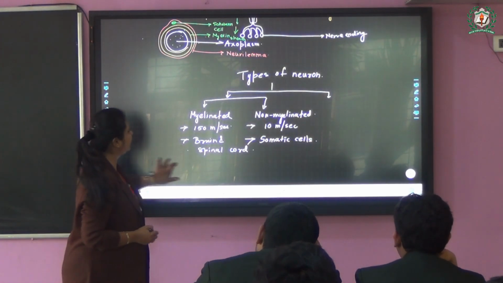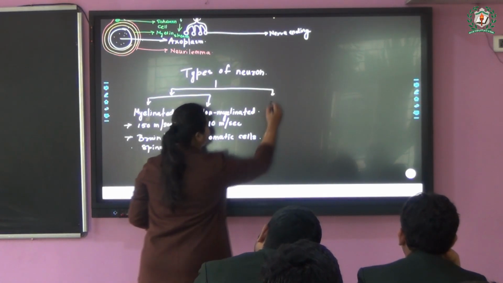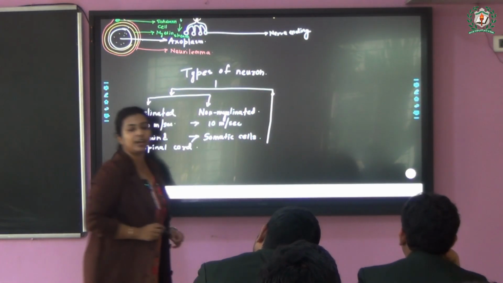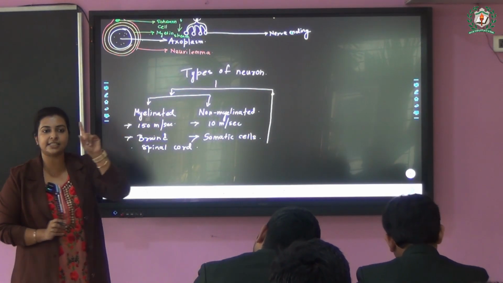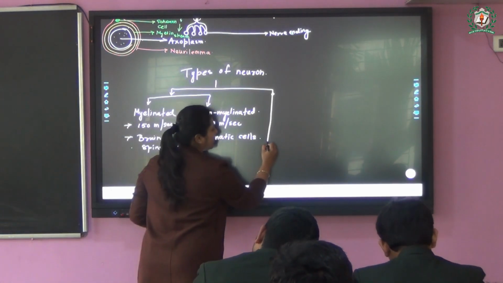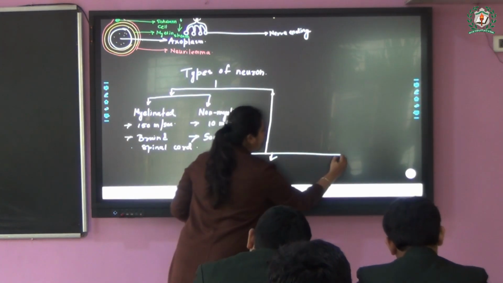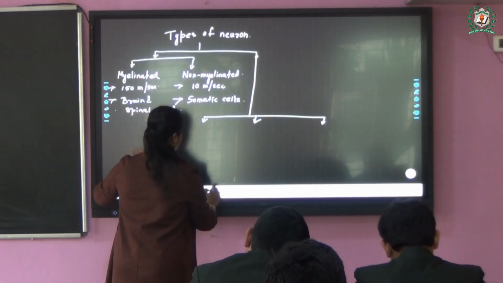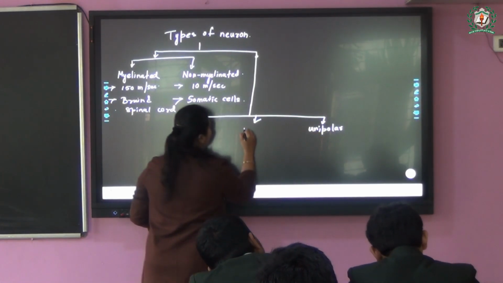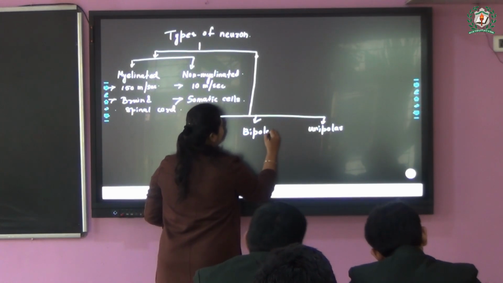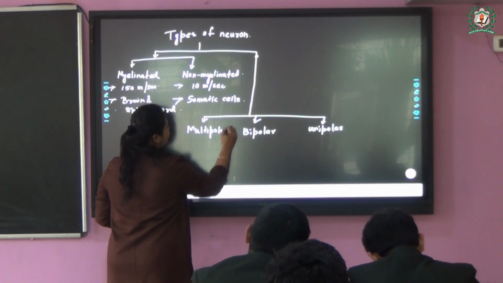Fine. Now another difference is on the basis of the processes they contain. The typical neuron which we have drawn is just a typical type. According to their number of processes, they can have different types. That is, the different types start from unipolar to bipolar to multipolar. We have the picture, we will see it.